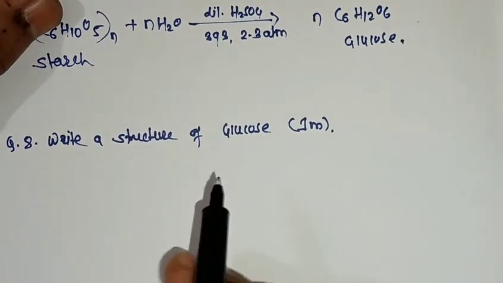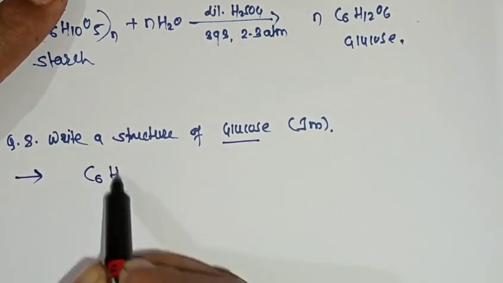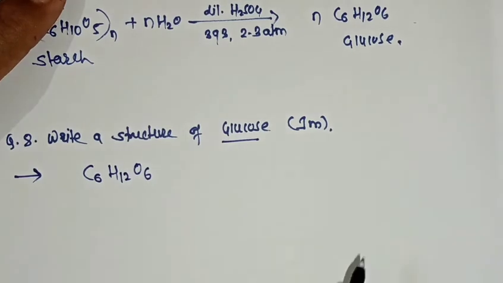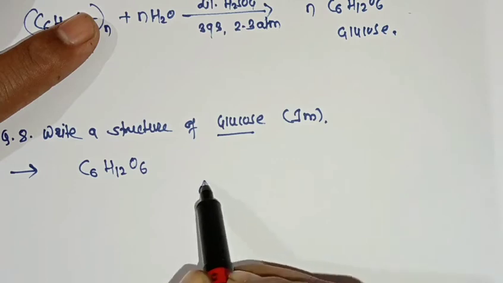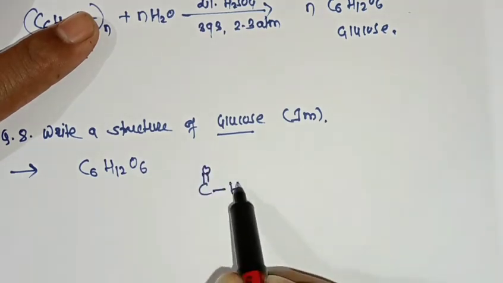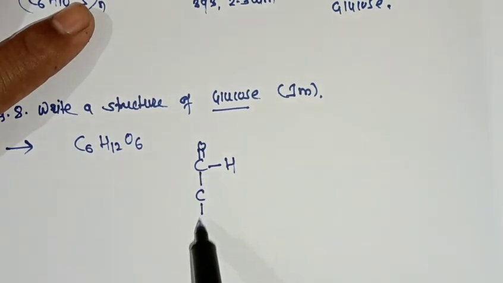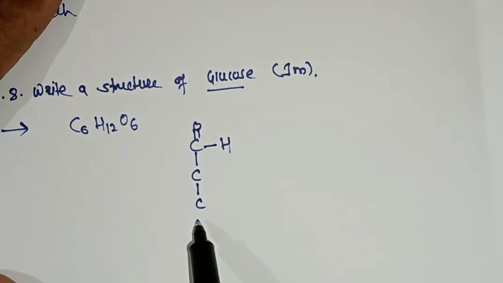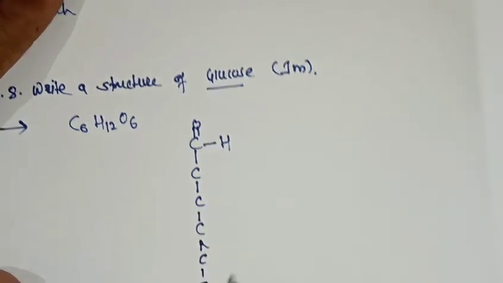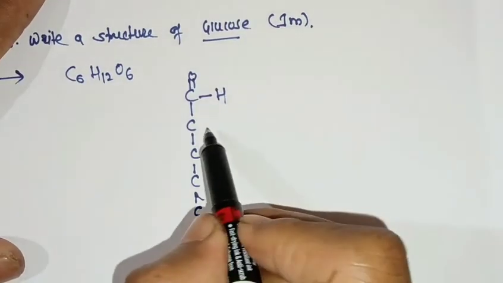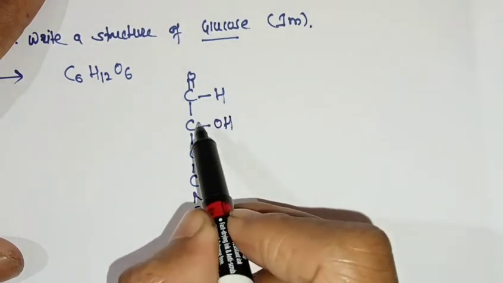So glucose has the formula C6H12O6. First of all, write a formyl group on the top, C double bond O, H. Then draw 5 carbons: 2, 3, 4, 5, and the last one 6. The second carbon is attached with a hydroxyl group on the right hand side, that is called the alpha side.